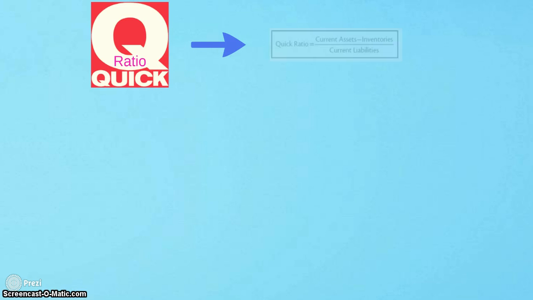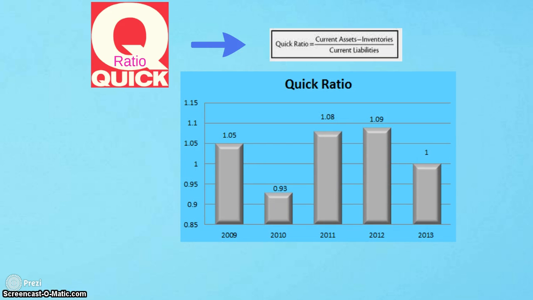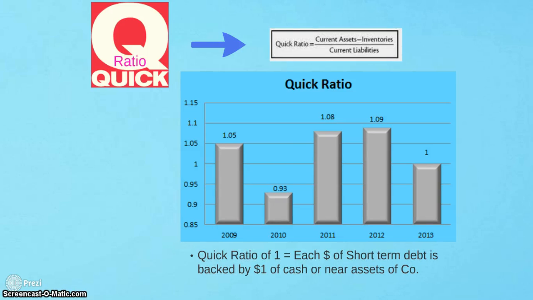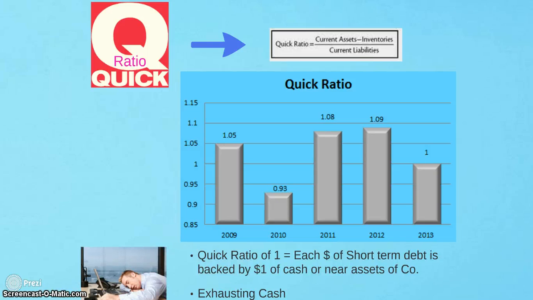So we have the quick ratio, which equals current assets minus inventory over current liabilities. It is a better indicator because it really measures the ability of the company to pay all current liabilities if they come due immediately. Based on the graph, a quick ratio of 1 means each dollar of short-term debt is backed by $1 of cash or near-cash assets of the company. If something like this were to happen, it would exhaust the cash. A higher quick ratio is more desirable.